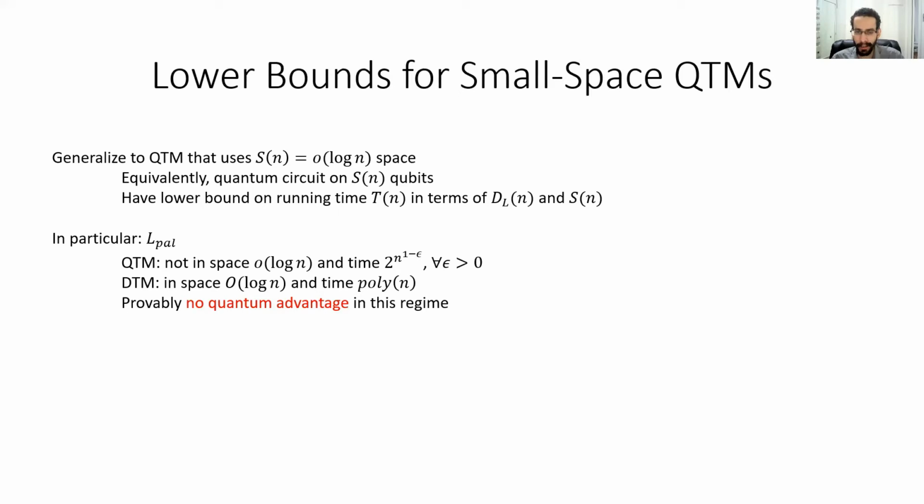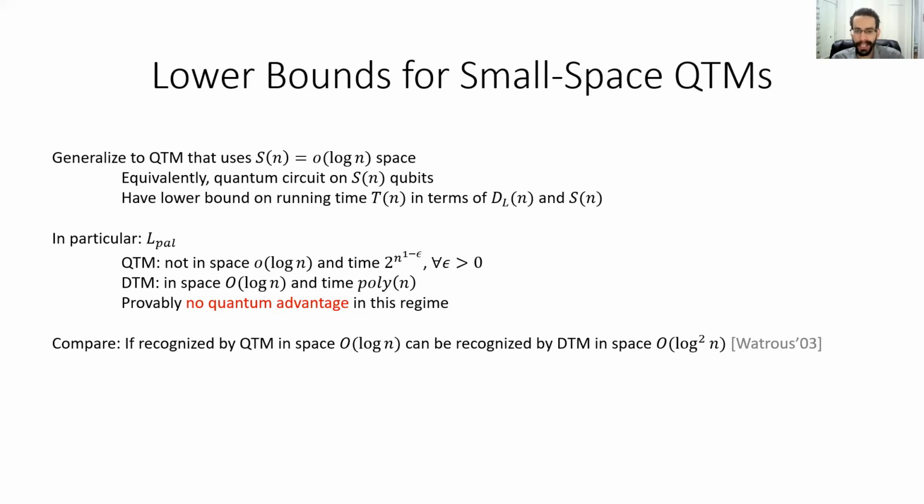To put that lower bound in perspective, note that even a deterministic computer can easily recognize palindrome in log space and polytime, and so a quantum computer can certainly do the same. But our lower bound says that a quantum computer can't do any better. If one wants to recognize palindrome in polytime, then log space is necessary.